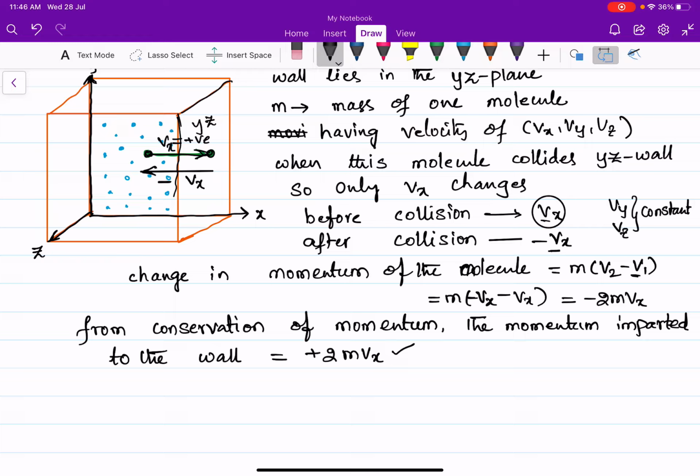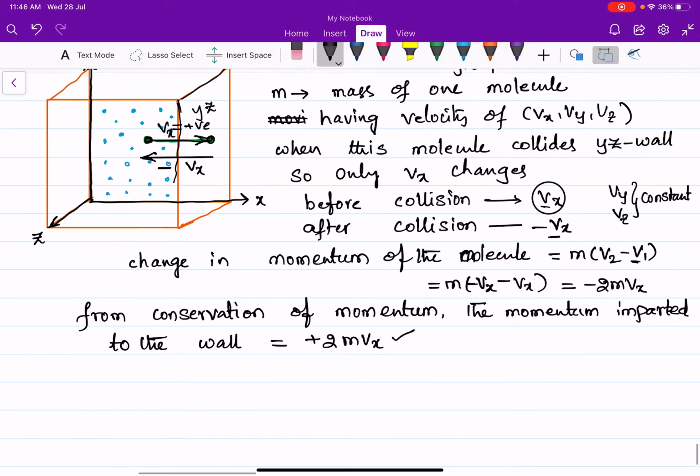But it is not only one molecule that is colliding with the walls of the vessel. There are a large number of molecules moving randomly inside the volume of the vessel, and many of them can collide with the walls. So I am going to obtain the momentum given to the wall by a large number of molecules, by n number of molecules here.